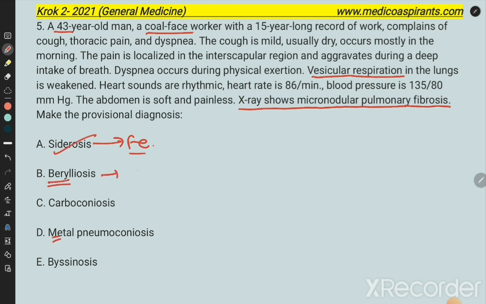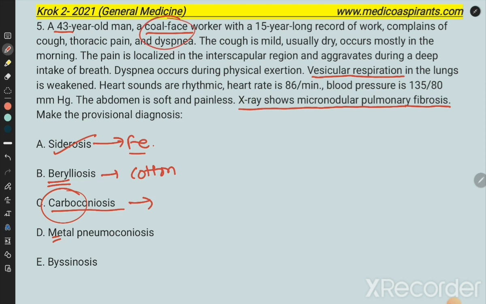Beryllium is a non-synthetic, so you can remember for the questions that when workers work in non-synthetic fibers, it is like cotton mills, etc. So workers who work in a non-synthetic environment suffer from this particular type of problem. Now the next one, carbon pneumoconiosis itself, it is explained that it involves carbon, and it has the carbon in the question, so this is going to be the answer.